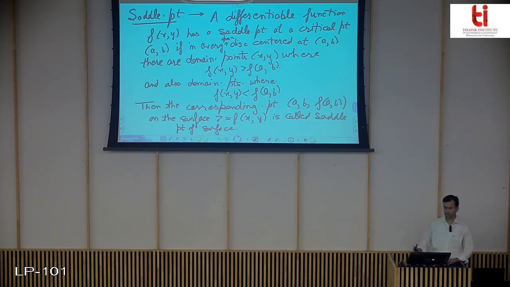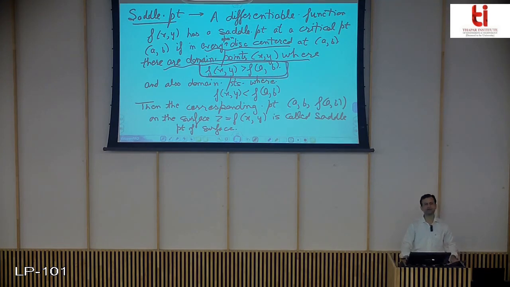Yes. So this is the definition of your saddle point. The saddle point is basically a point (a,b). If it is a critical point, we say that about that point (a,b) we can always find some domain points in an open disk. If you take the point (a,b) in the xy plane, draw an open disk about that point and look at the surface, then you will always find some points for which that point is a point of local maxima.